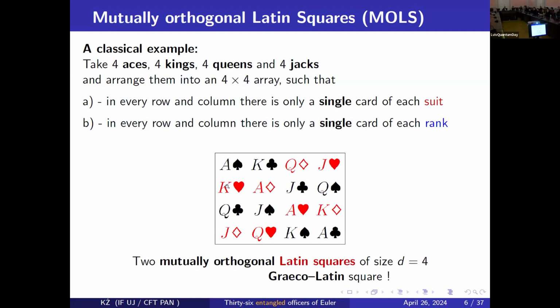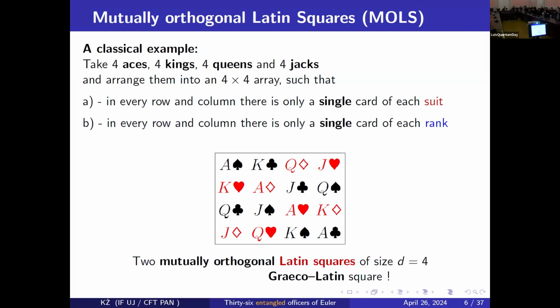You have 16 cards, and in each row, each column, there is only one ace, one king, one jack, and one queen. Are you with me? You understand the problem? Simple, yes? Maybe you're going to leave it here so that everyone can try very well. Yes, yes. It is simple, but not so simple.